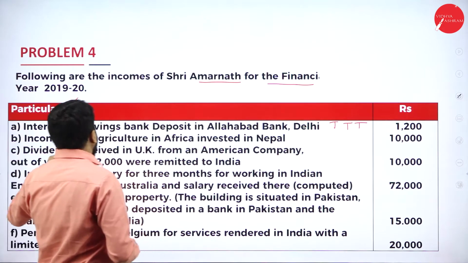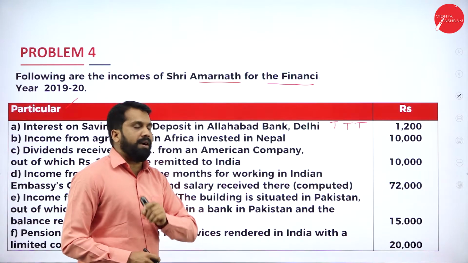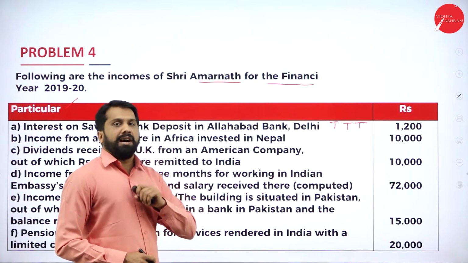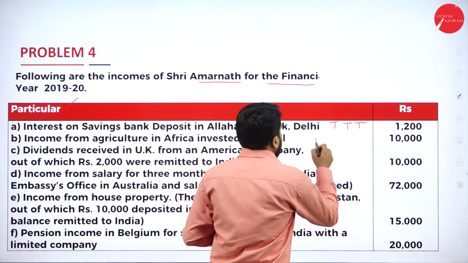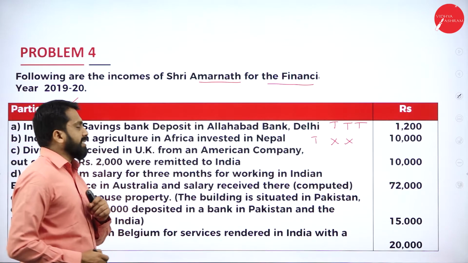Second one, income from agriculture in Africa invested in Nepal. How much is it? 10,000. Whether it is in India or outside? Outside. Then how many persons are taxable? Taxable, non-taxable as well as non-taxable.